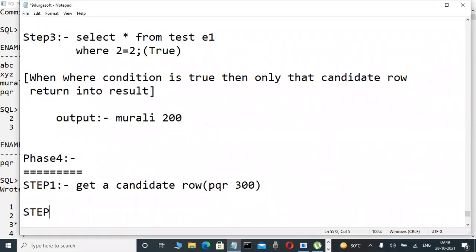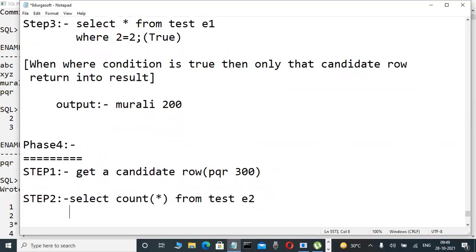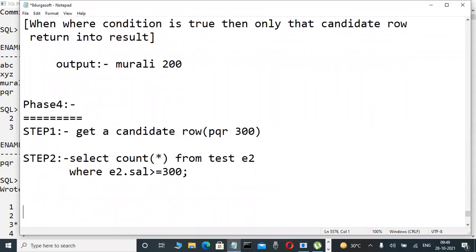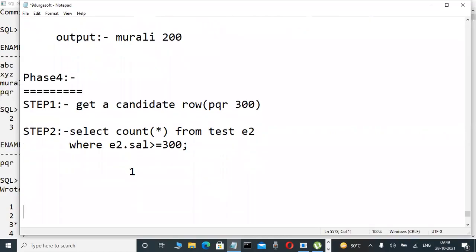Now step 2. Control goes to where? The child query: select count of star from test, alias name E2, where E2.salary is greater than or equal to E1.salary, meaning 300. More than 300 gives 0 rows, but greater than or equal to 300 gives 1. Very good. Some people ask, suppose there are many salaries more than 300; the same thing is counted. Any number of records gives the same output. Now here 1 only.